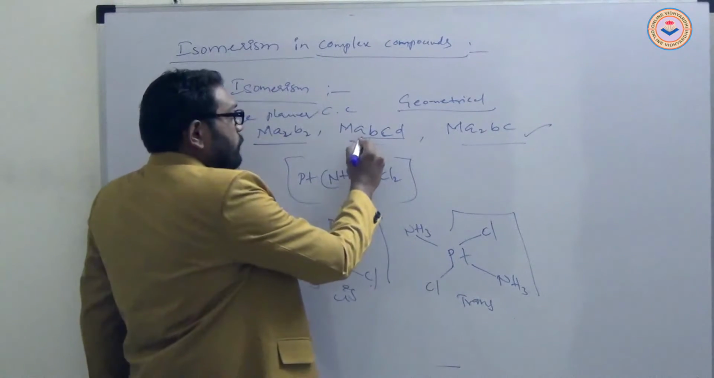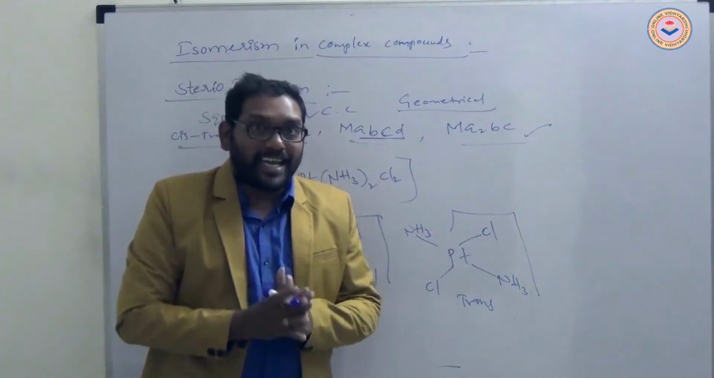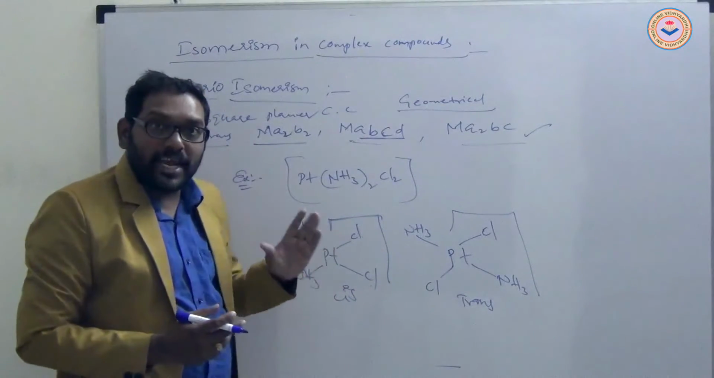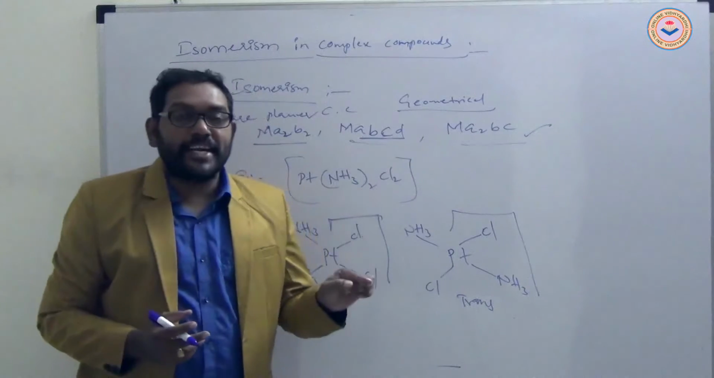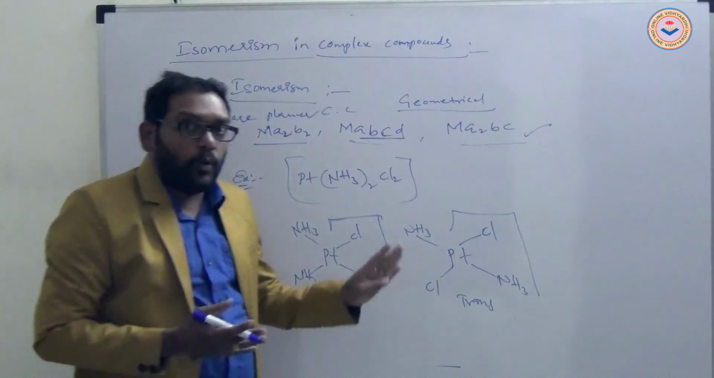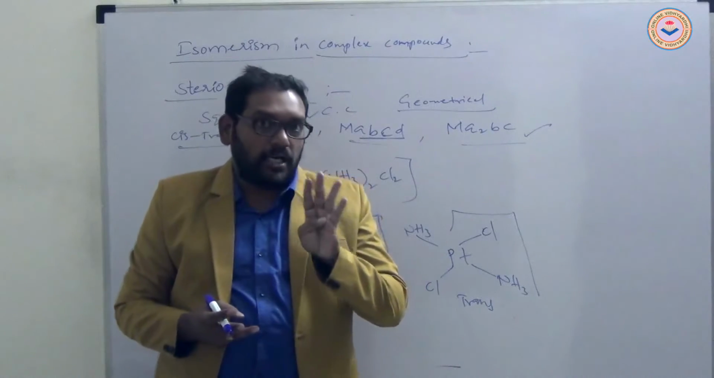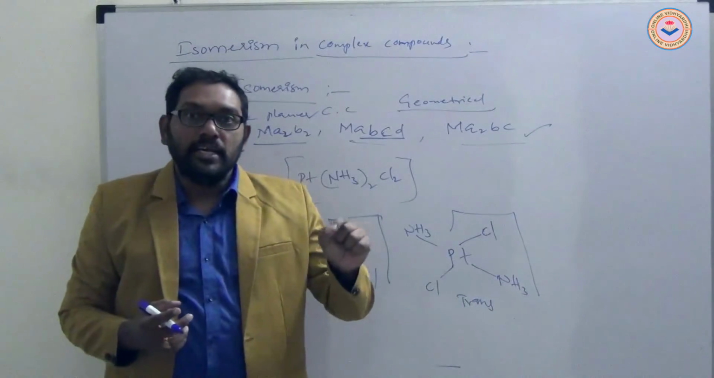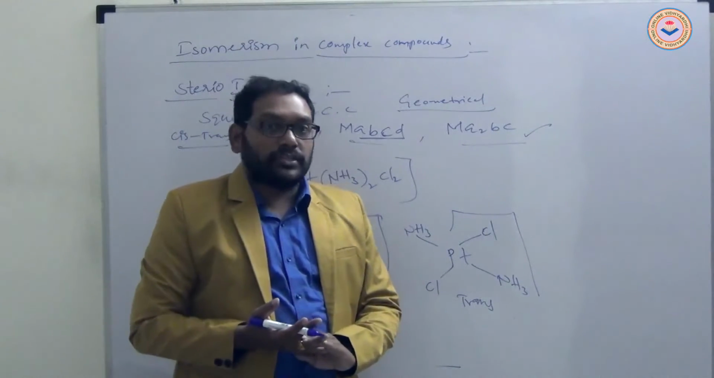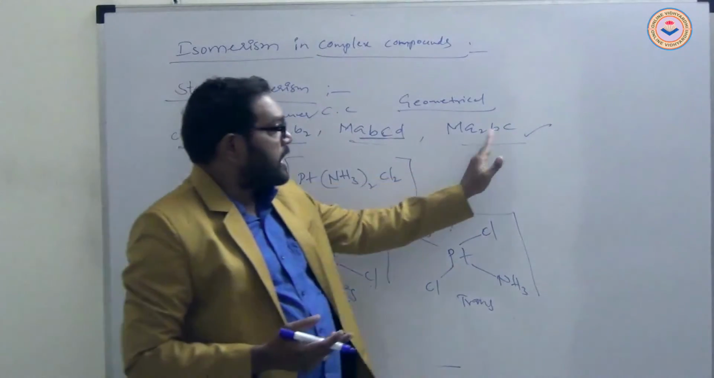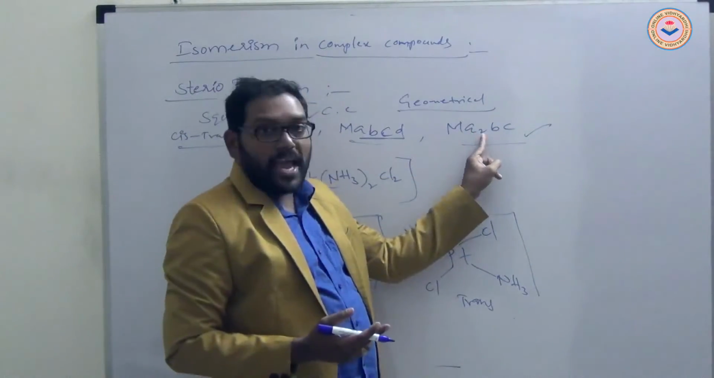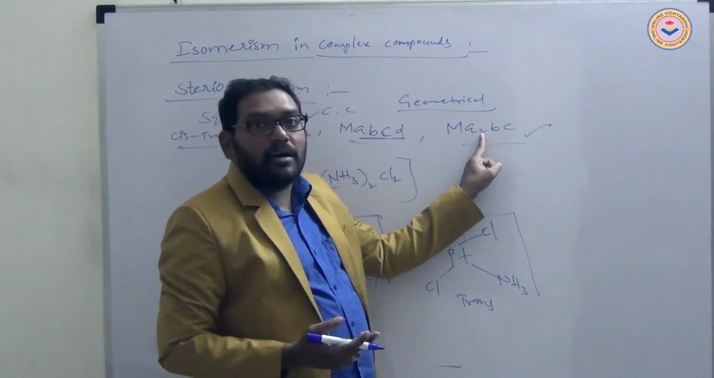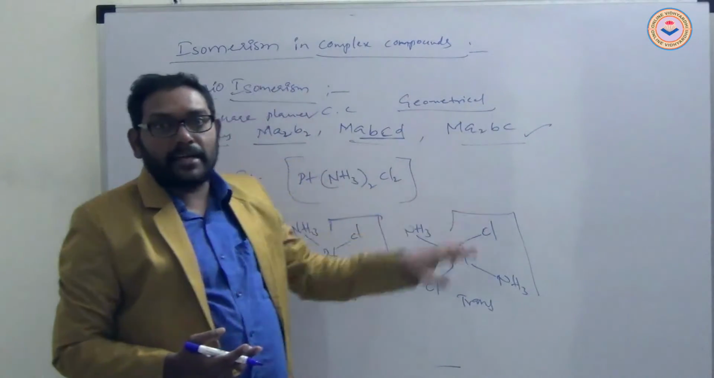In case four different ligands are present, if they are arranged adjacent, like in alphabetical order, that is cis. If the four different ligands are not in alphabetical order, that is trans. Next, Ma2bc also: if the two A's are adjacent and b, c are adjacent, it is cis. If the two A's are not adjacent, it becomes trans.